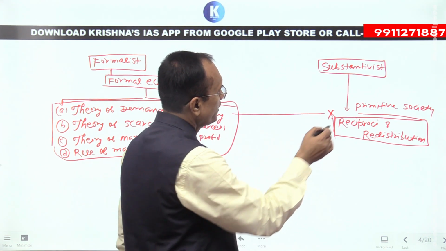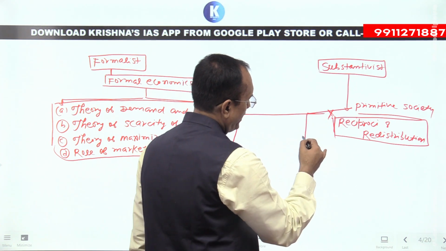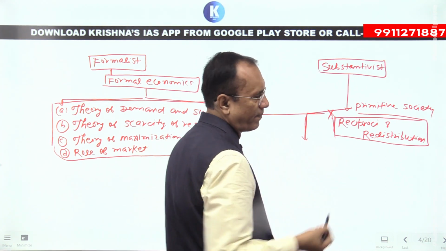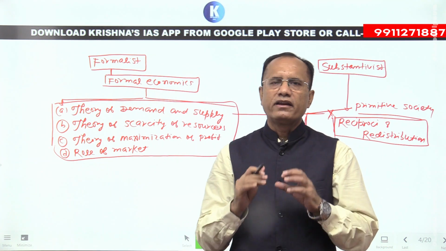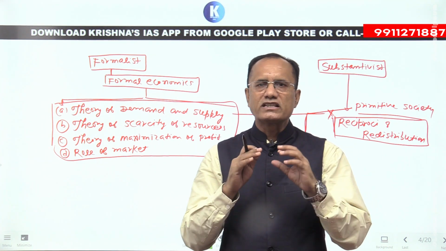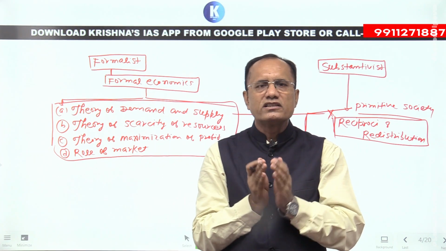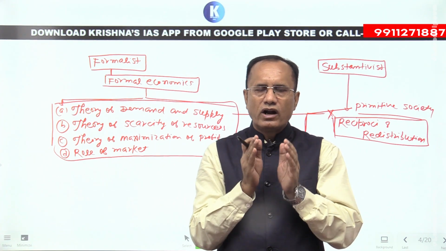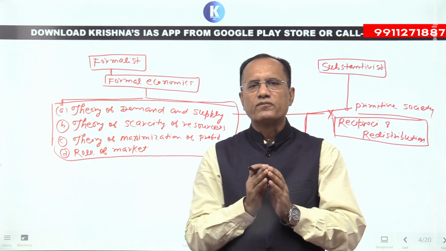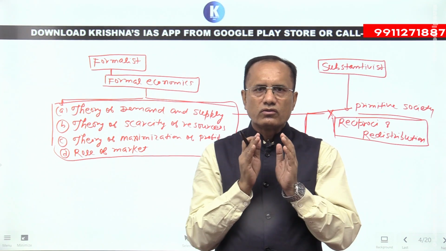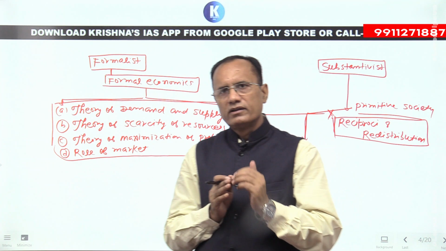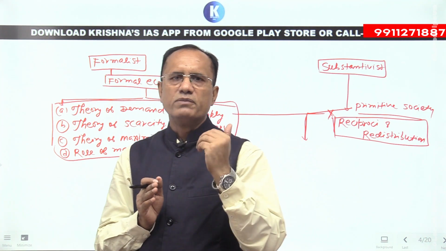And the people who belong to primitive society, they do not do their economic activity for maximization of profit. They do not want to maximize their profit, they want their community to survive. They do not want to sell their product in the market.